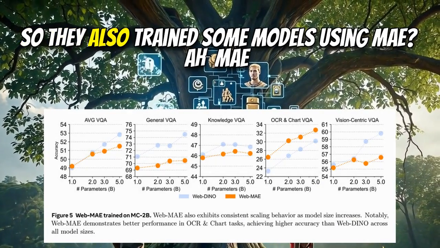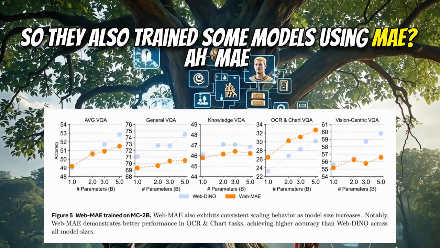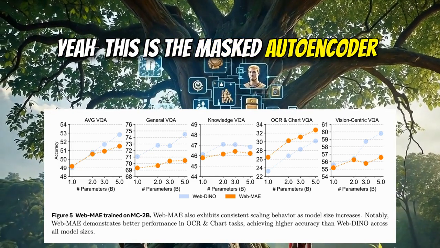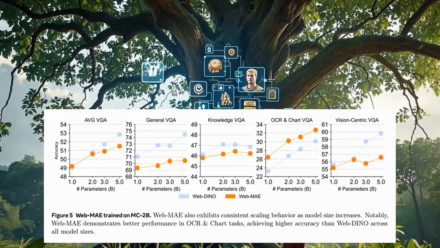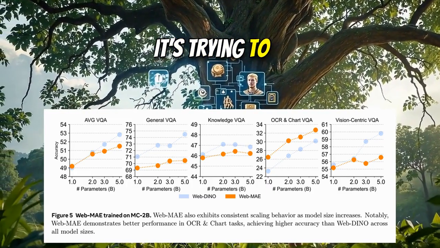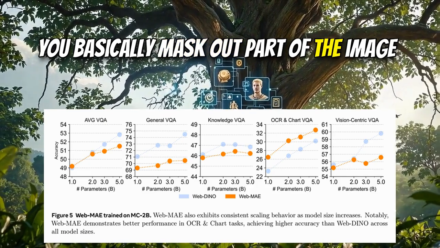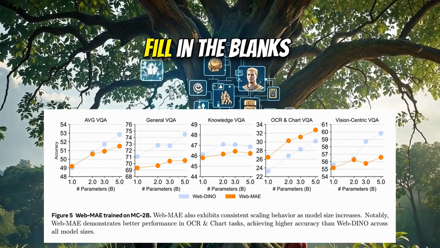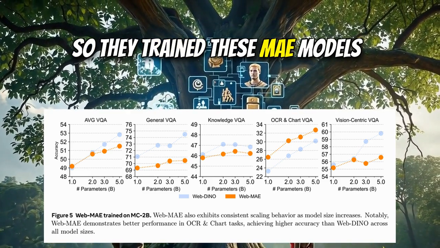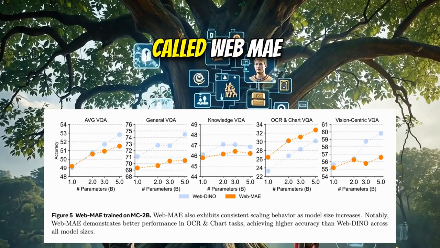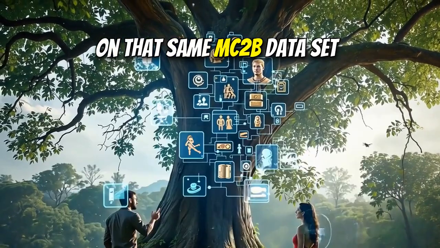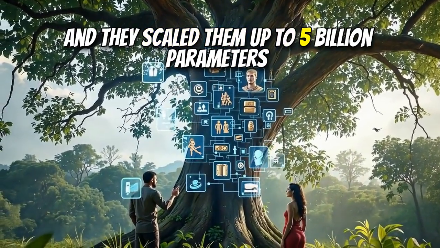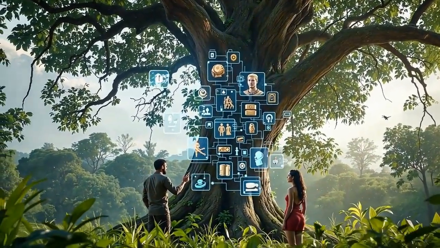So they also trained some models using MAE, the masked autoencoder approach. You basically mask out part of the image and then have the model reconstruct it, like fill in the blanks. They trained these MAE models, which they called WebMAE, on that same MC2B dataset, keeping that consistent. And they scaled them up to 5 billion parameters. Okay, and what happened?